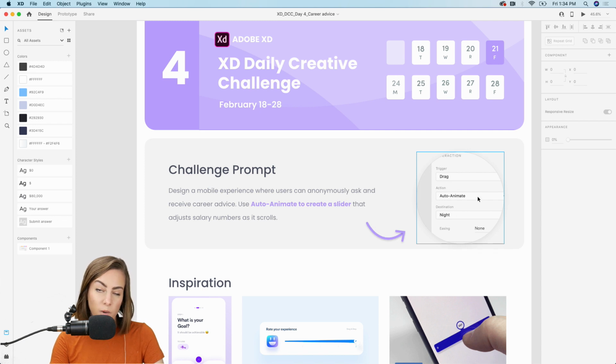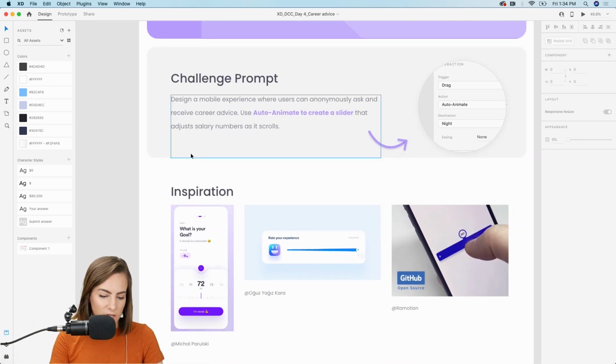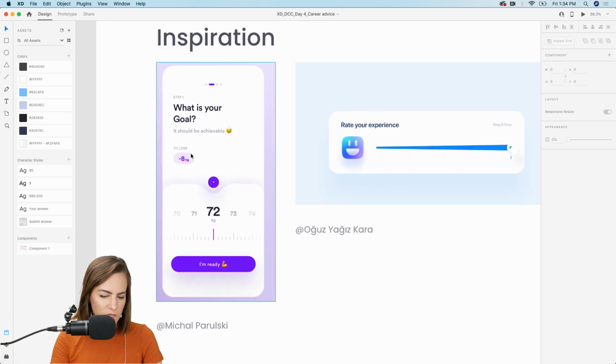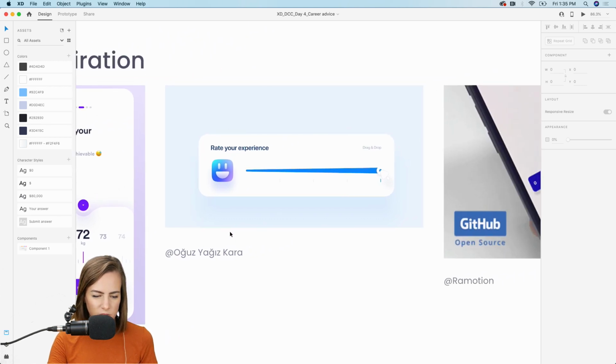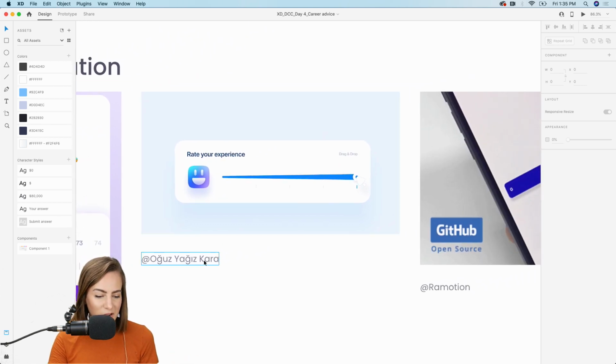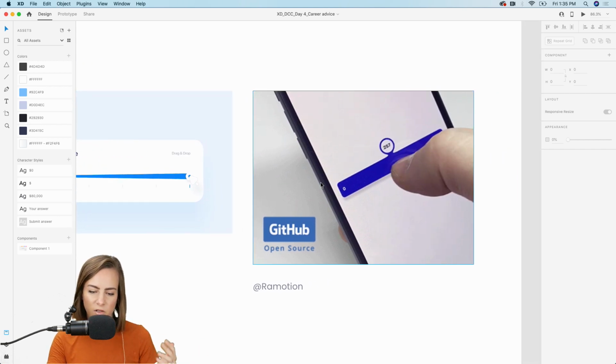And this is where we're going to be focusing, that auto-animate action in the prototype tab up here. So I got some inspo for you guys. This one I liked by Michael Peruski. You can do something like this if you want to, having the numbers scroll vertically. And I love this little slider down here, kind of looks ruler-esque. So that one's really neat. I'm not even going to try to pronounce the name because I know I will butcher that, but this one, I loved the slider. You can make it get bigger as you go left and right.